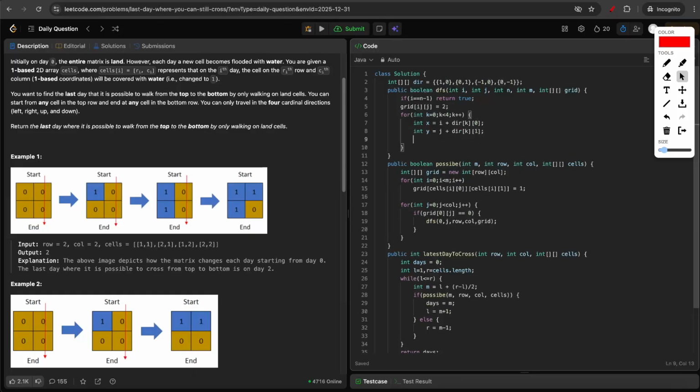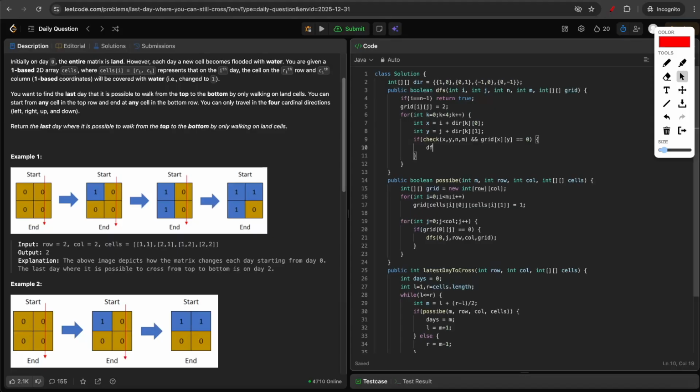So the first thing you'll do is, when you do this, the index might go out of bound, because suppose if you are at this point and if you try to move to the top or if you try to move to the right, you are going out of bound. So first you'll check whether you are inside the bound. So let's say check of x, y, and m. If you are inside the bound and the current value, the grid of x and y, is equal to 0, that means it's a land. Then only you can perform a DFS.